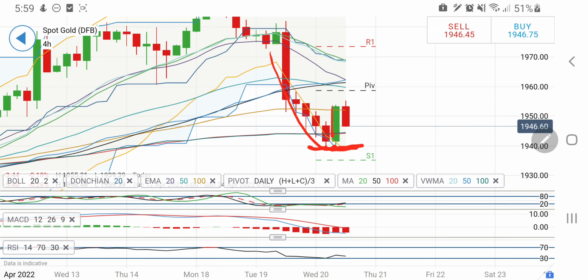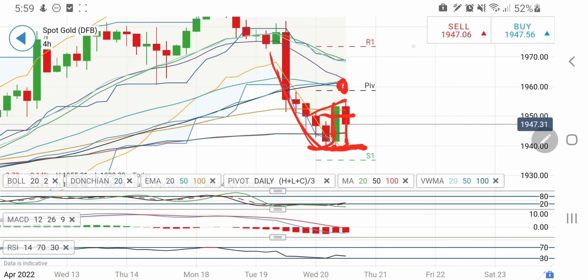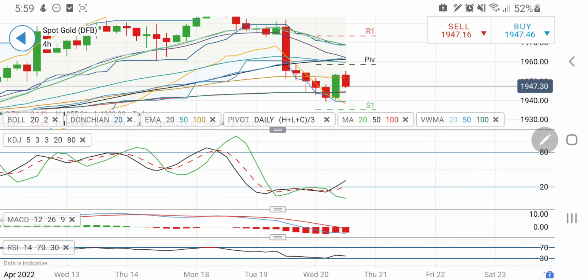In fact, today I told 1940 to 1950 don't trade, and see it has gone till 1955 levels, however failed to go towards 1960, 1962 levels. However, till the time it remains above 1940, and yes, above 1950 once again you can try to initiate a long entry. However, be cautious today because this is a minor retracement. Now it is again trying to touch towards 1940 levels, so I'll remain cautious. However, a bounce back is a must.